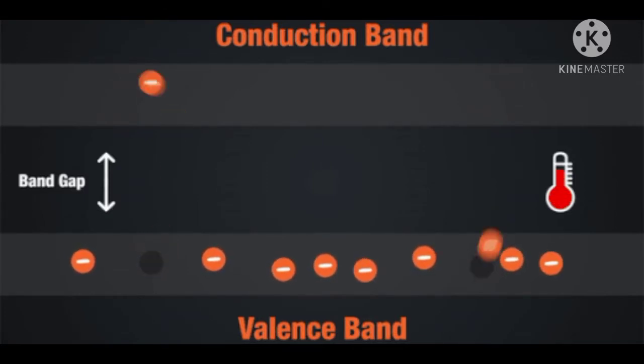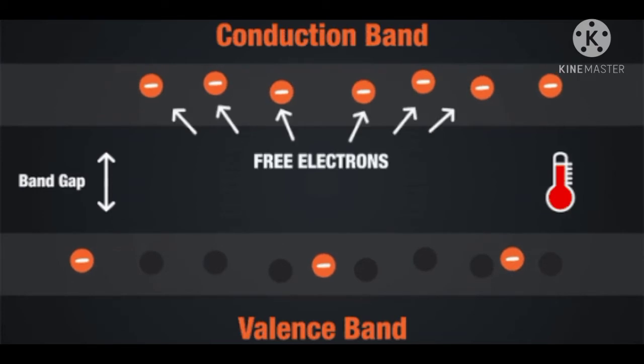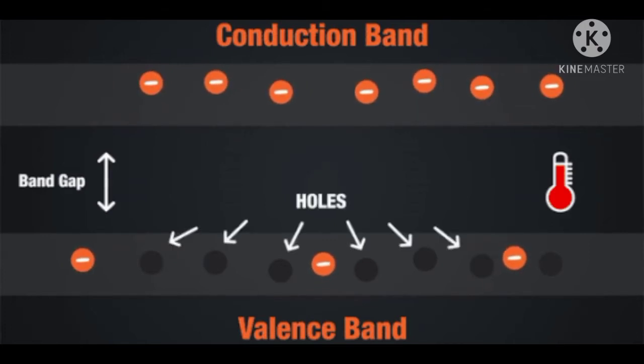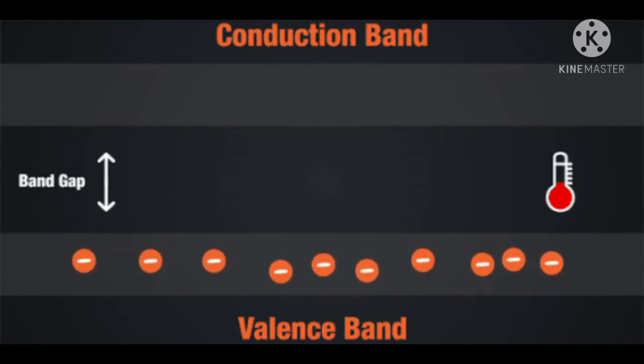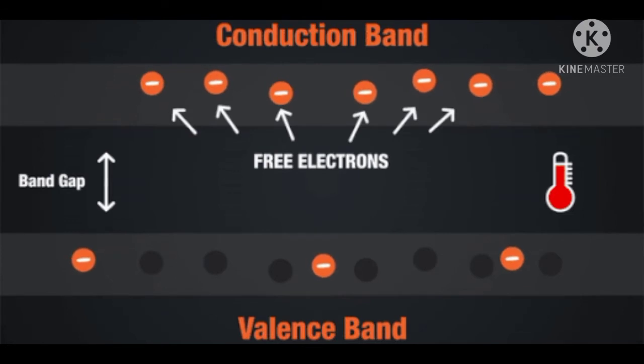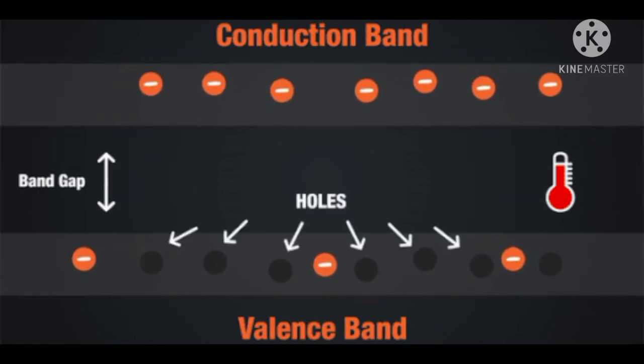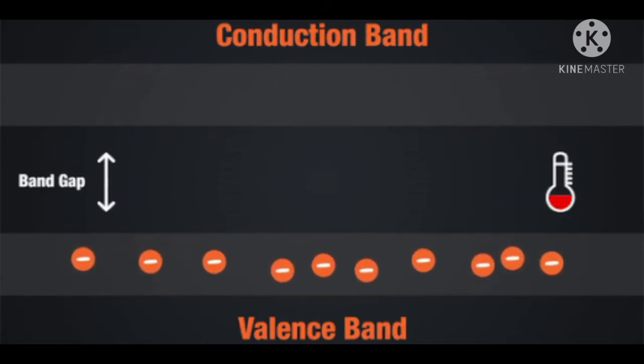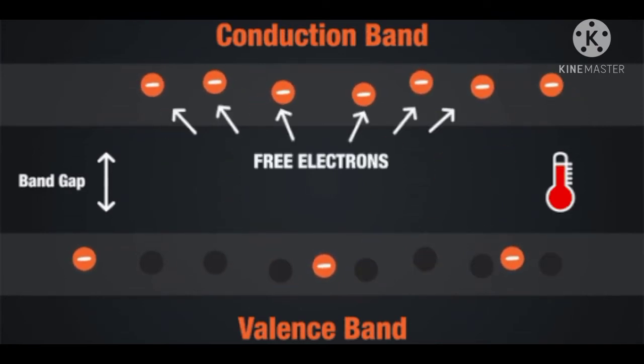Electrons are negatively charged carriers. When electrons jump from the valence band to the conduction band, their vacant space is called a hole, and holes are the positively charged carriers. Students, listen carefully. I repeat once again. When the electrons jump from the valence band to the conduction band, their vacant space is called a hole, and these holes are positively charged carriers. This means electrons are negatively charged carriers and holes are positively charged carriers.